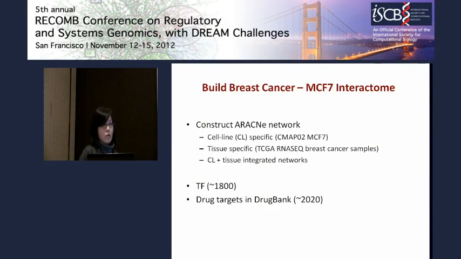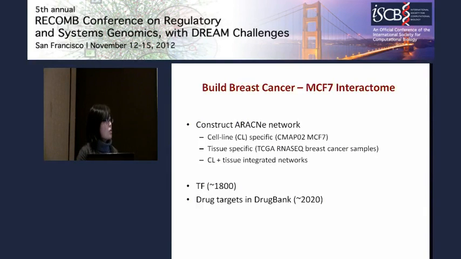So the first step is to construct the network. Since the drug perturbation data is from CMAP MCF7, we want to construct this specific network. So we use the expression profile from CMAP MCF7 drug perturbations. However, the variation in the expression for this data set is not large. As a result, the inferred network is not large. We can infer regulons only for a limited number of transcription factors and drug targets we are interested in.